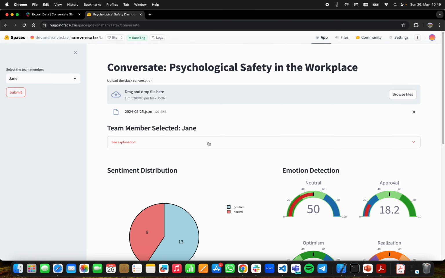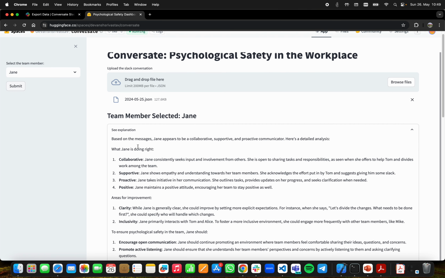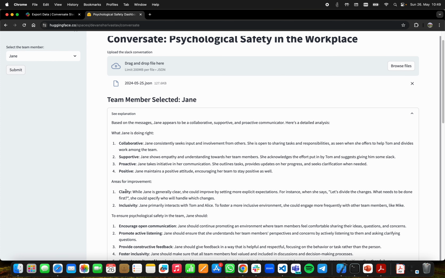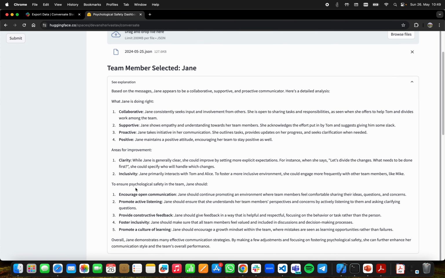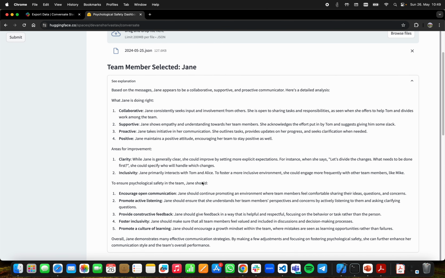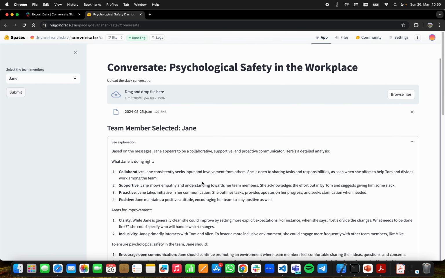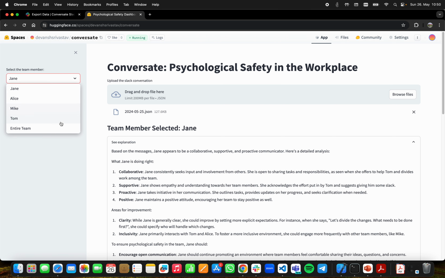And if we see the explanation, what is Jane doing right? She is very collaborative. She can work on her clarity, and there is also what she can do for psychological safety. There's a whole lot of explanation on this. Based on this explanation, teams can identify the potential problems in their communication style, in their retrospective sessions or daily sessions, and then improve the team collaboration accordingly.